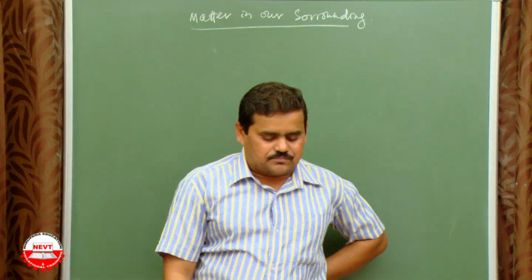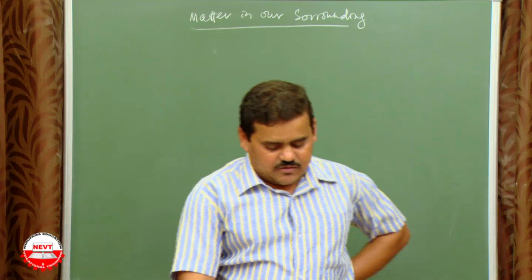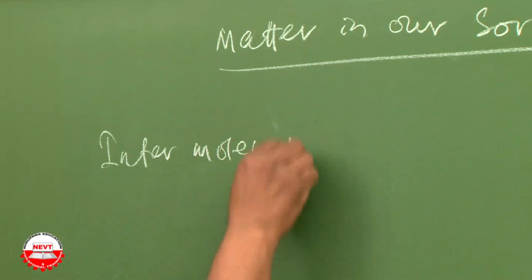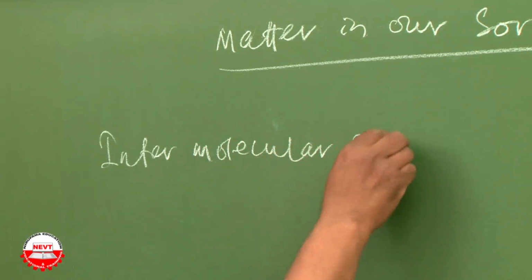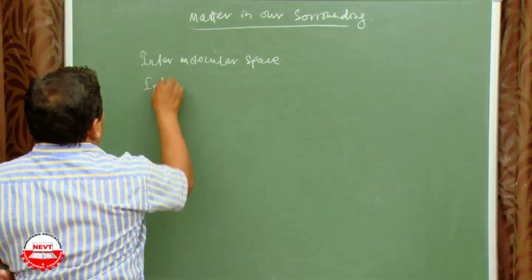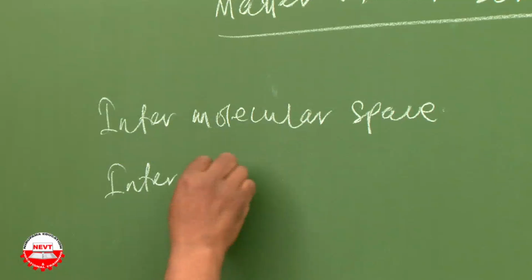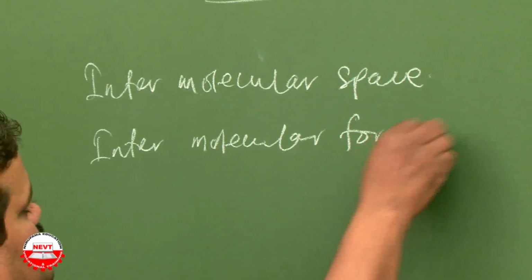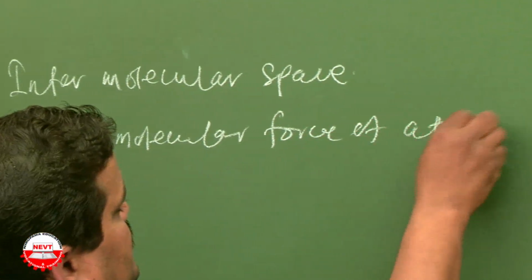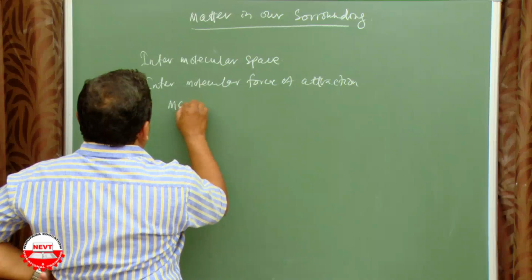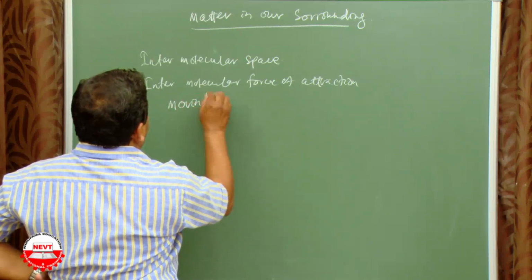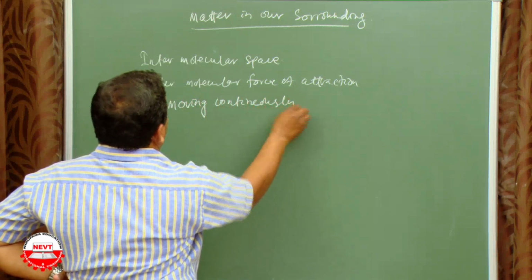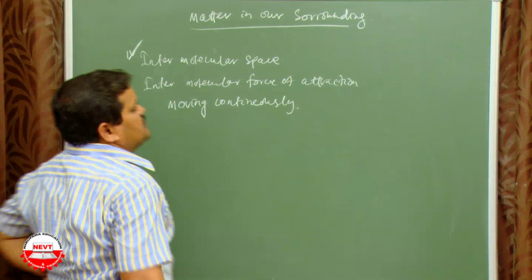Now we will discuss some properties of matter. Particles of matter have space between them, that means intermolecular space. Second, intermolecular force of attraction. Third, particles are moving continuously. So first one, intermolecular space.